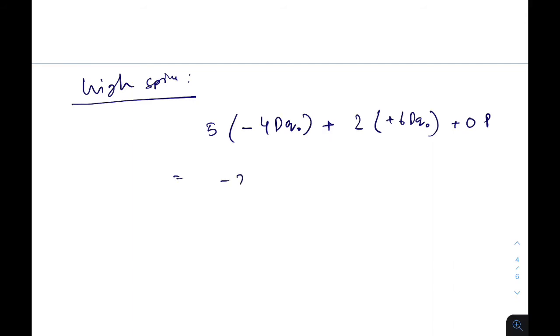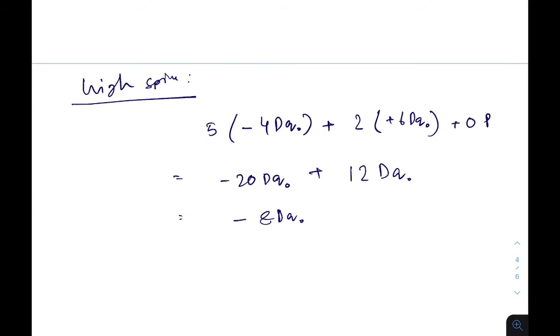So overall minus 20 Dq octahedral plus 12 Dq octahedral, overall minus 8 Dq octahedral. So as the low spin energy is more negative, such a complex stabilizes in low spin.